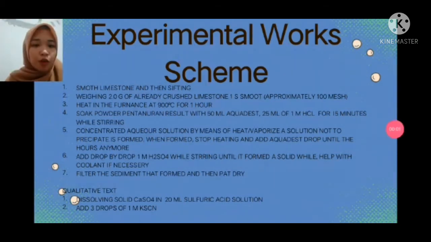Filter the sediment formed and then pat dry. Then for the qualitative test, dissolve solid calcium sulfate in 20 milliliters of sulfuric acid solution, and then add 3 drops of 1 molar calcium thiocyanate.